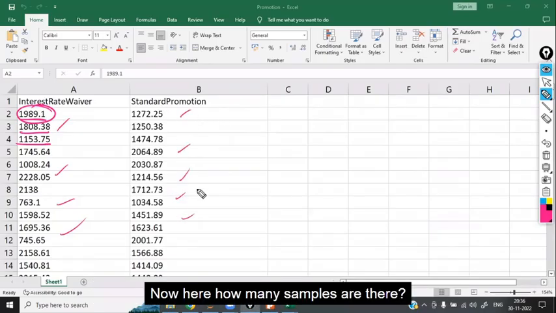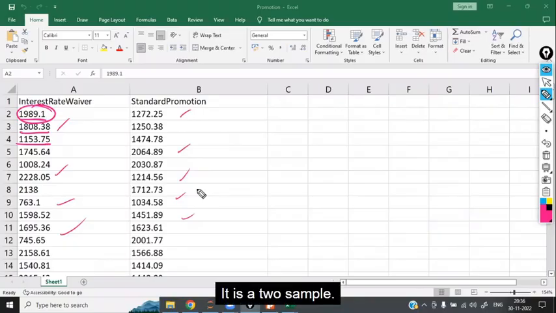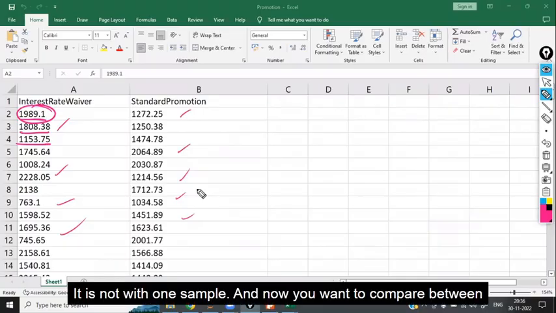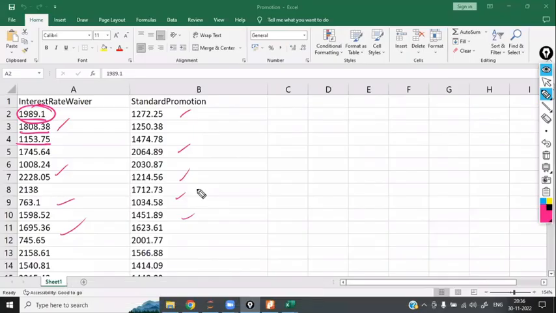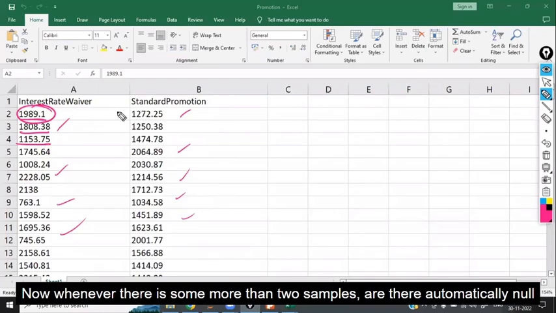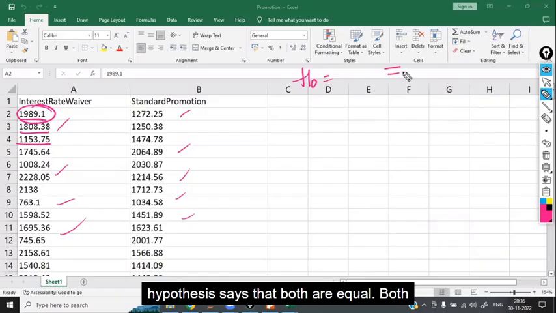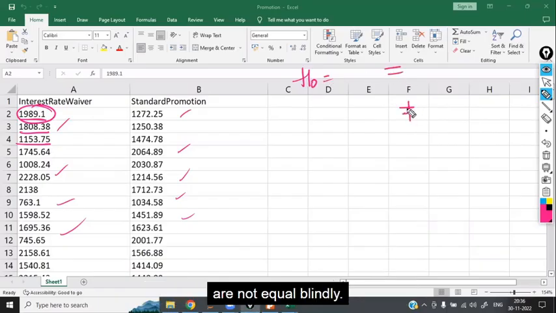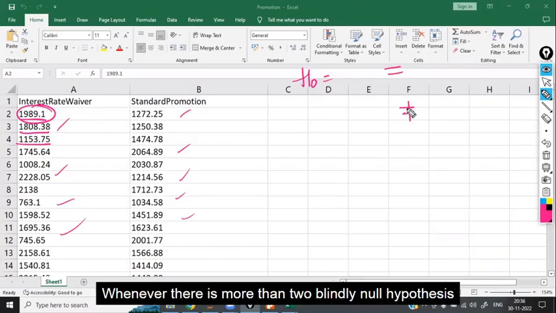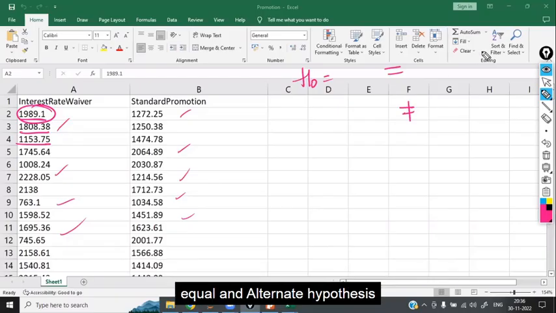Now, here, how many samples are there? It is a 2 sample test. It is not 1 sample. Now we want to compare between 2 things. Whenever there are 2 or more samples, automatically the null hypothesis says that both are equal, and the alternate hypothesis says they are not equal, blindly.